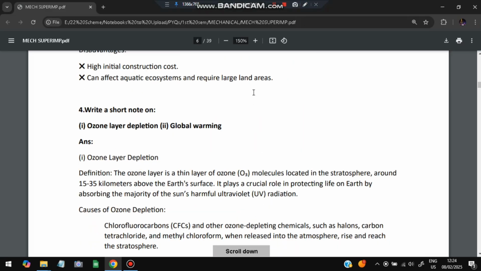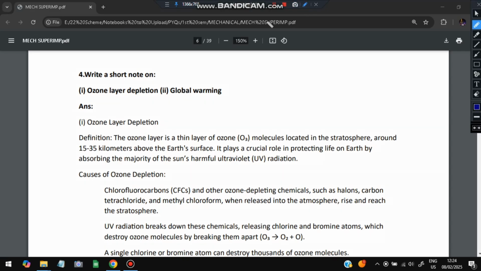Okay, moving on, we have the next question, which is write a short note on ozone layer depletion and global warming. How does global warming happen? The temperature of Earth increases, then global warming happens. And the ozone layer is a layer above Earth which protects us from harmful sun rays, and other chemicals and asteroids and everything. So this layer is present.